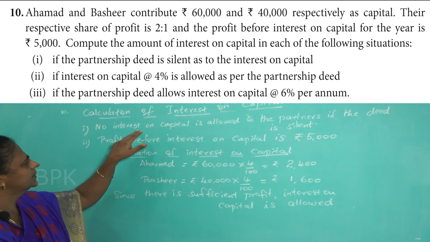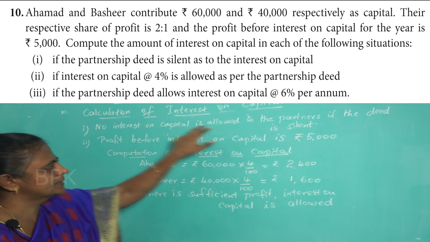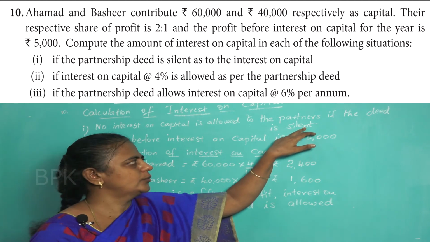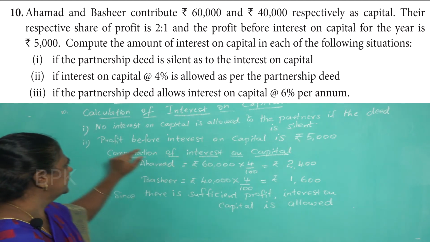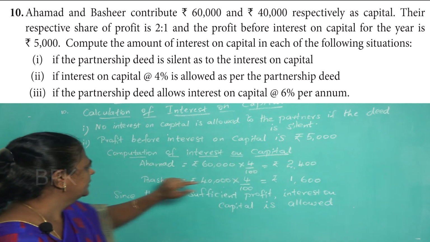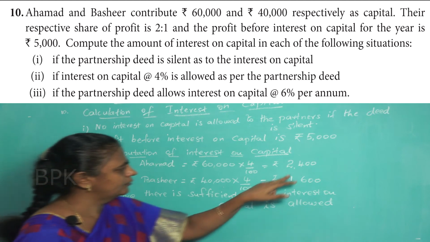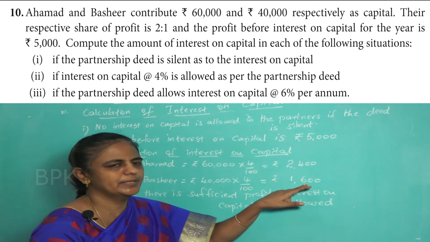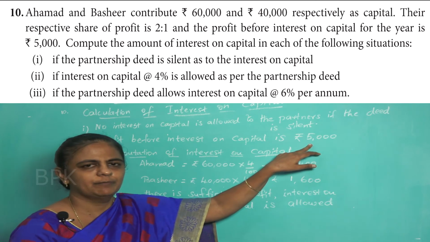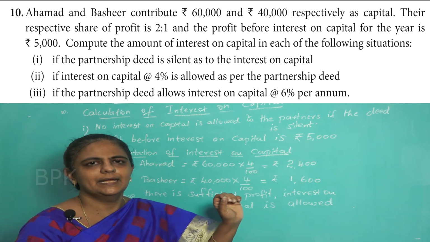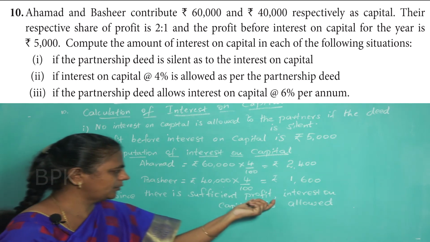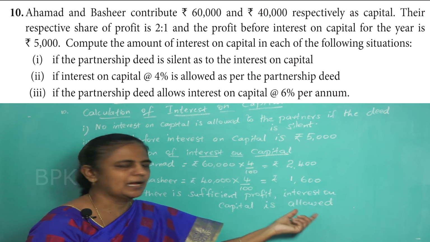First case, no interest. Why? Because the deed is silent. Nothing is mentioned in the partnership deed. So we can't pay interest. Second case, we have profit of rupees 5,000. But you need to pay only 4,000 rupees interest. So it is possible for you to pay from this profit. Always interest on capital is paid if there is profit. So you have to write like this: since there is sufficient profit, interest on capital is allowed.